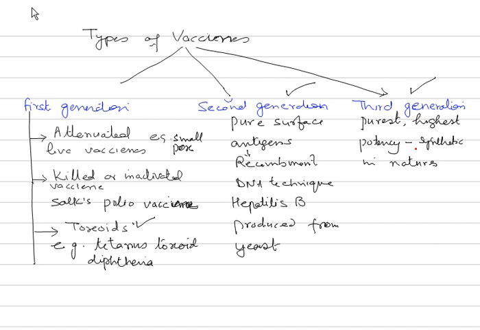We use a vector and introduce that particular sequence in its genome, and when this pathogen enters the body of an individual, it is going to produce antibodies, and subsequently the person gets immunized. So really a very useful mechanism, but again this is covered in detail in your course in the chapter on biotechnology.